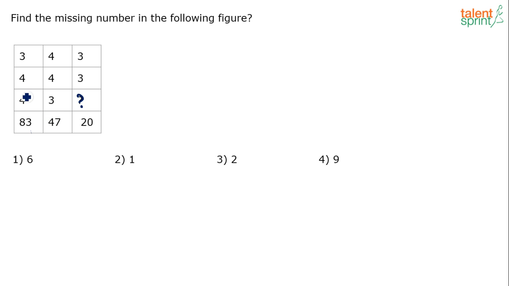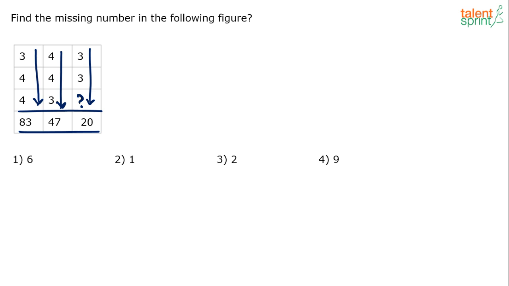Now, when I look at the numbers here, clearly, if you see, the last row has got very big values, 83, 47, and 20, compared to the other values here, 3, 4, 4, 4, 4, 3, and 3, 3, whatever missing number there. So I am sure that there is some operation which is being done in this fashion to arrive at this number, right? We do something on 3, 4, and 4 to get 83, 4, 4, and 3 to get 47, and 3, 3, and whatever question mark to get 20. So the resultant row here is the last row, 83, 47, 20.